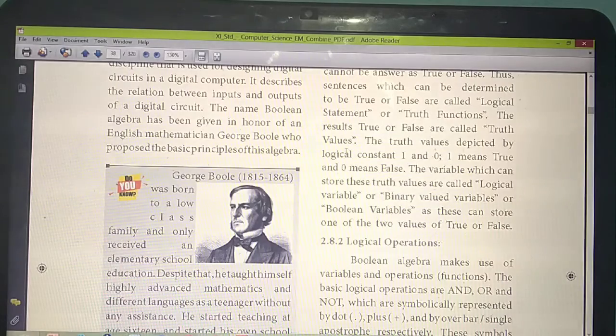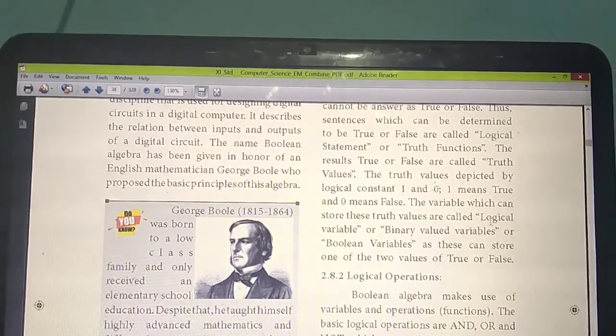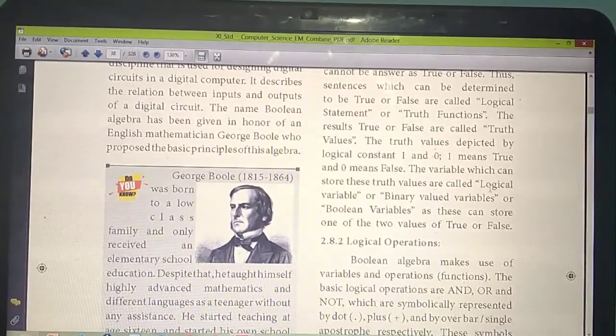So listen carefully. The values we are calling as truth values, that means either 0 or 1. 1 means we can say true and 0 means we can say false. So for which variables? For example, A equal to 5 minus 10. A equal to 5 minus 10. What answer you will get? Minus 5.